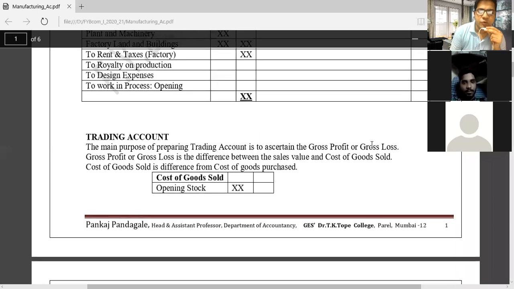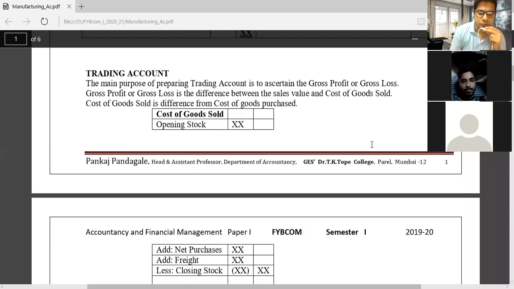Now friends, we know how to prepare the trading account. Now we should know the main purpose of preparing the trading account, which is to ascertain the profit, gross profit we can say. And sometimes they suffer a gross loss also. The gross profit and gross loss is the difference between sales value and cost of goods sold. Sales minus cost is equal to profit, and sometimes loss.